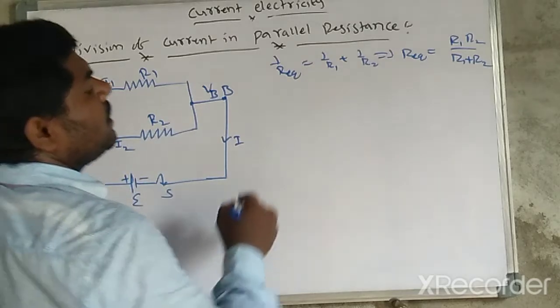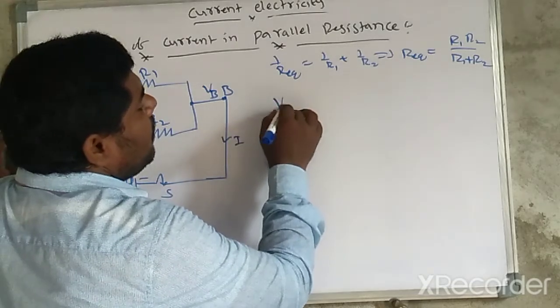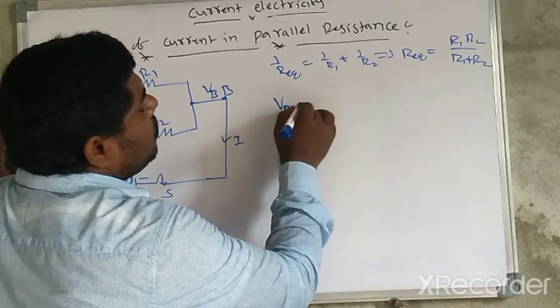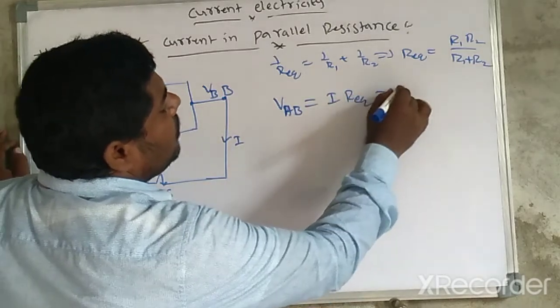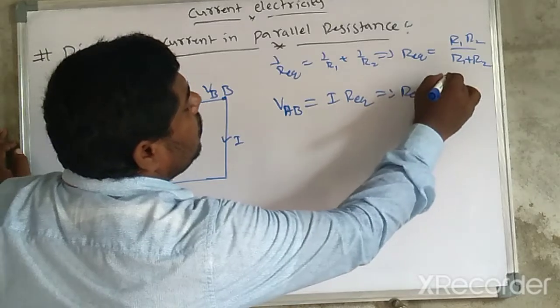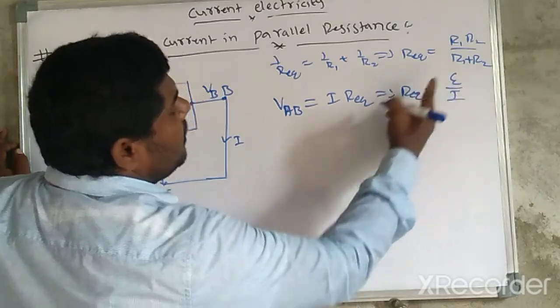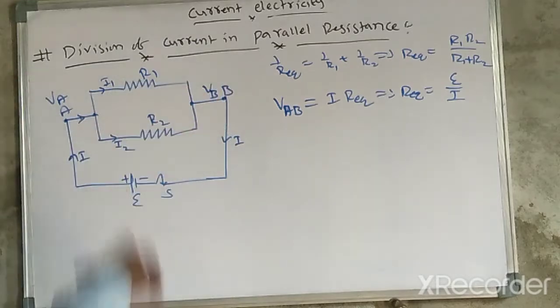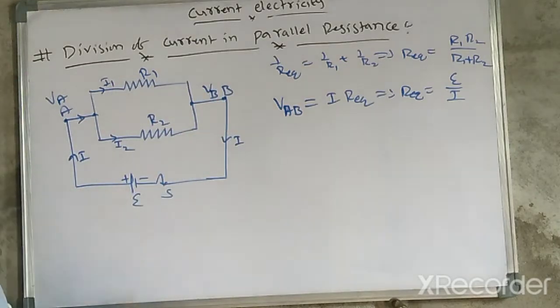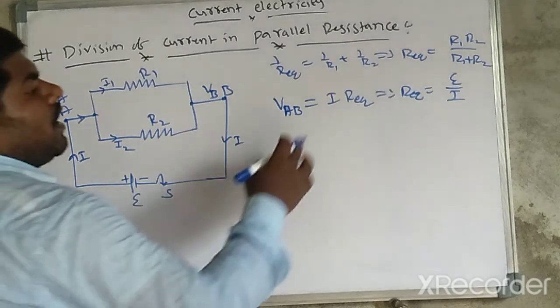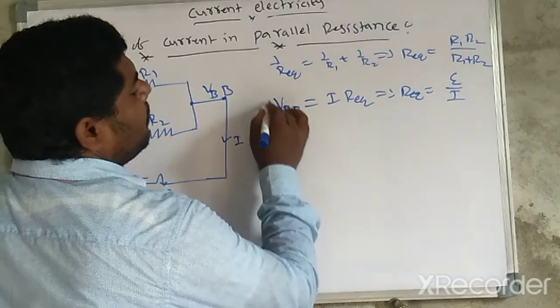So the potential VAB should be equal to current I into R equivalent. R equivalent is equal to EMF by I, where EMF is across this battery, across this combination.